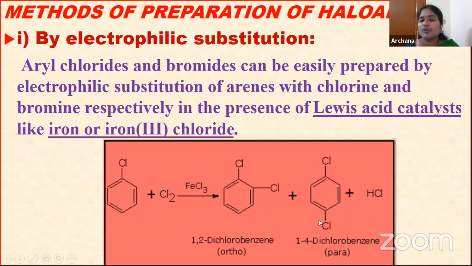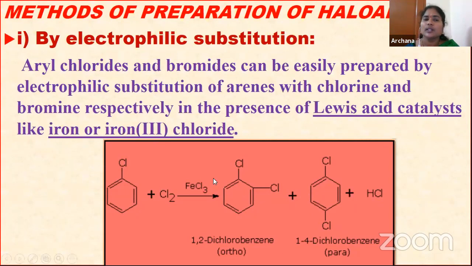Next one more compound is there, 1,4 dichlorobenzene. There are 2 possible products here, children. So which is the major product? The para position generally will be the major product, and hydrochloric acid, HCl, is also released. So with the help of this, we can prepare aryl chlorides and aryl bromides.